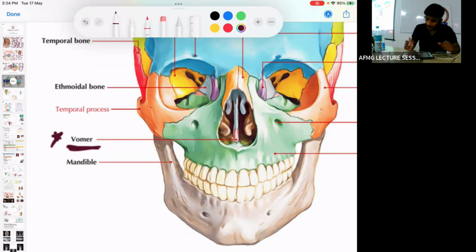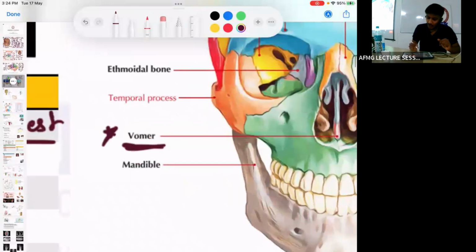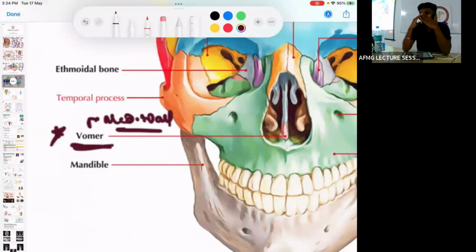Okay, important. And the vomer bone forms which wall of the nasal cavity? Medial or the lateral wall? Vomer forms the medial wall of the nasal cavity. Okay, the lateral wall of the nasal cavity is formed by.